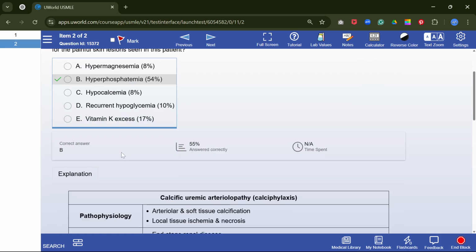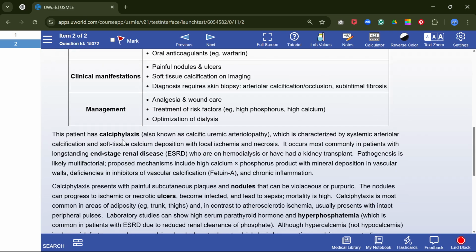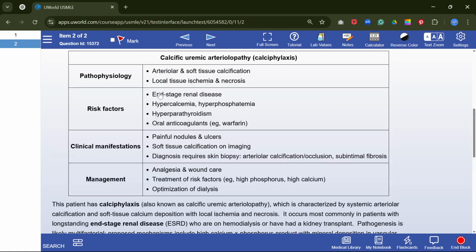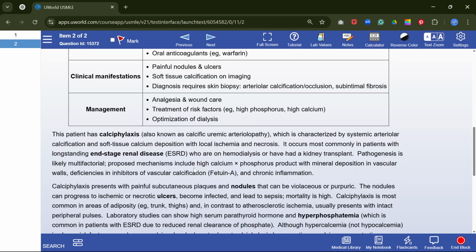This patient has calciphylaxis, also known as calcific uremic arteriolopathy, which is characterized by systemic arteriolar calcification and soft tissue deposition with local ischemia and necrosis. It occurs most commonly in patients with ESRD, a very high-yield cause, who are on dialysis or who have had a kidney transplant.